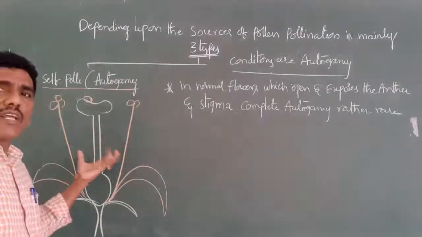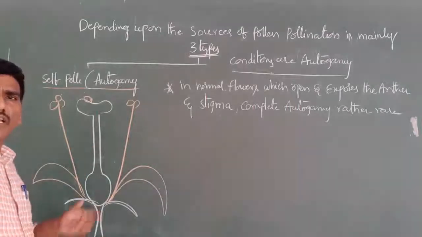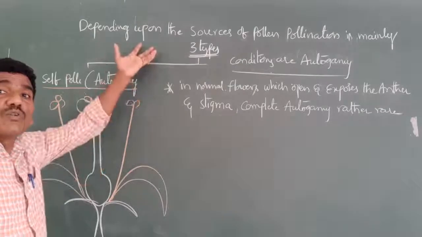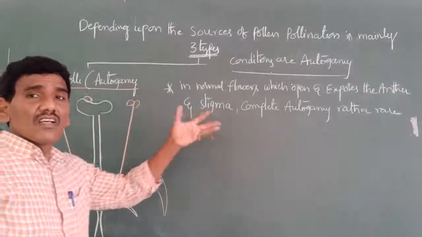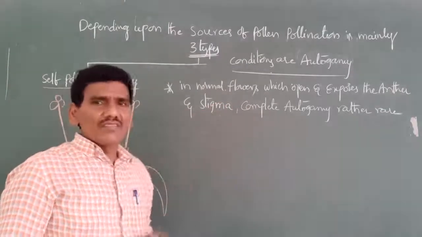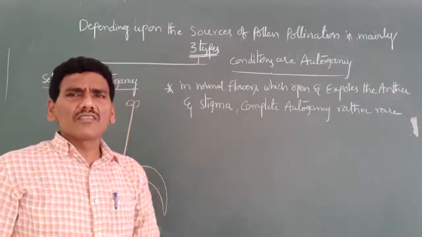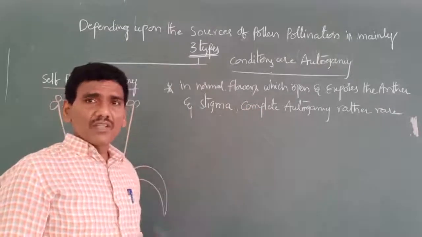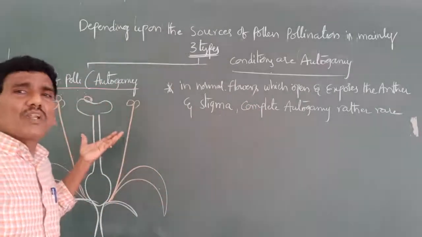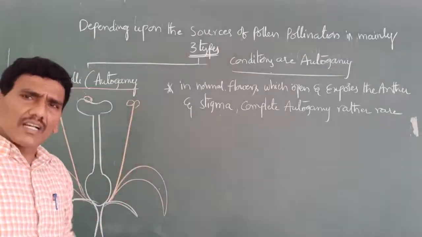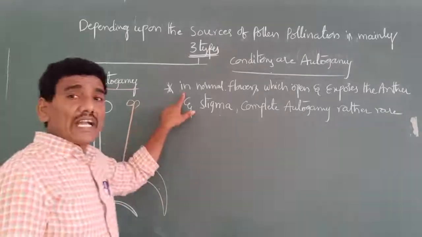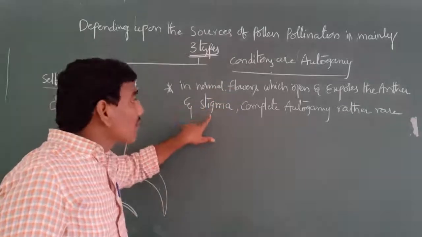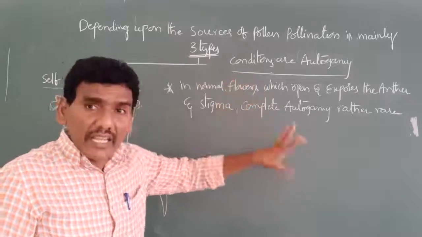If you observe this flower, both the anther and stigma are exposed to atmosphere. That's why complete autogamy is rather rare, because not only self-pollination occurs but also cross-pollination occurs.